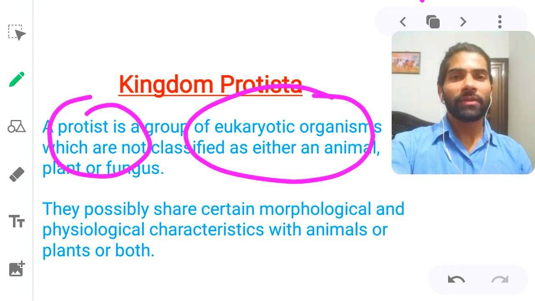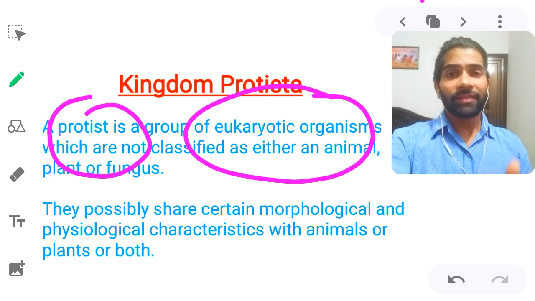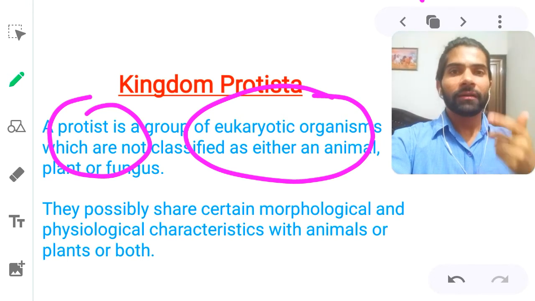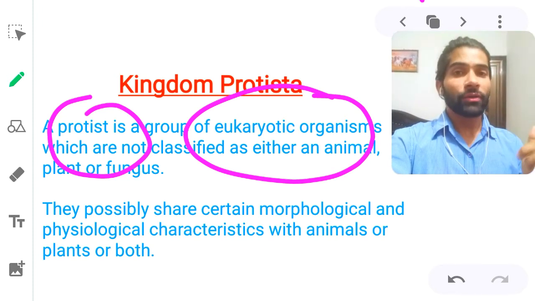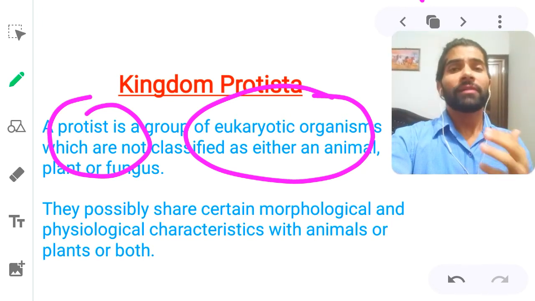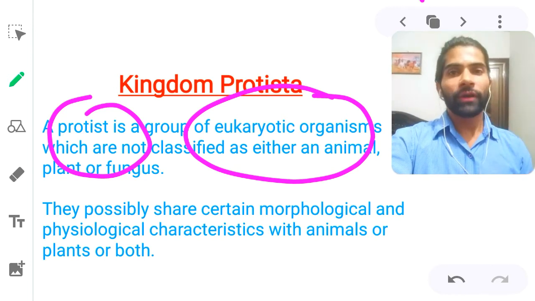That means, what is eukaryotic? You know very well. A eukaryotic cell has a definite shape, definite membrane-bound organelles and a definite nucleus. But if we talk about the prokaryotic cell, those cells have an undefined nucleus, that means a primitive, old type of nucleus. So what are eukaryotes? Those whose nucleus is modern and advanced, and which have membrane-bound organelles.